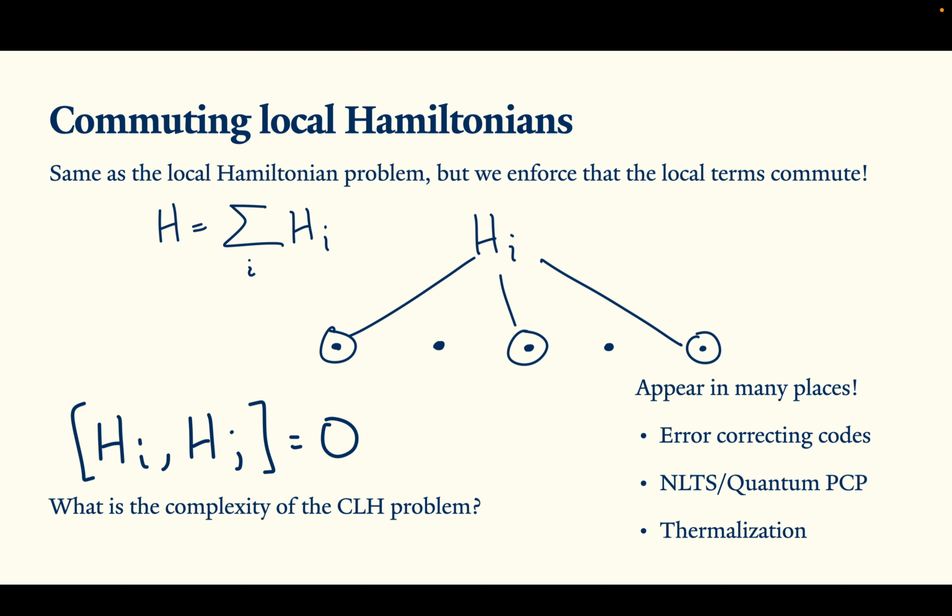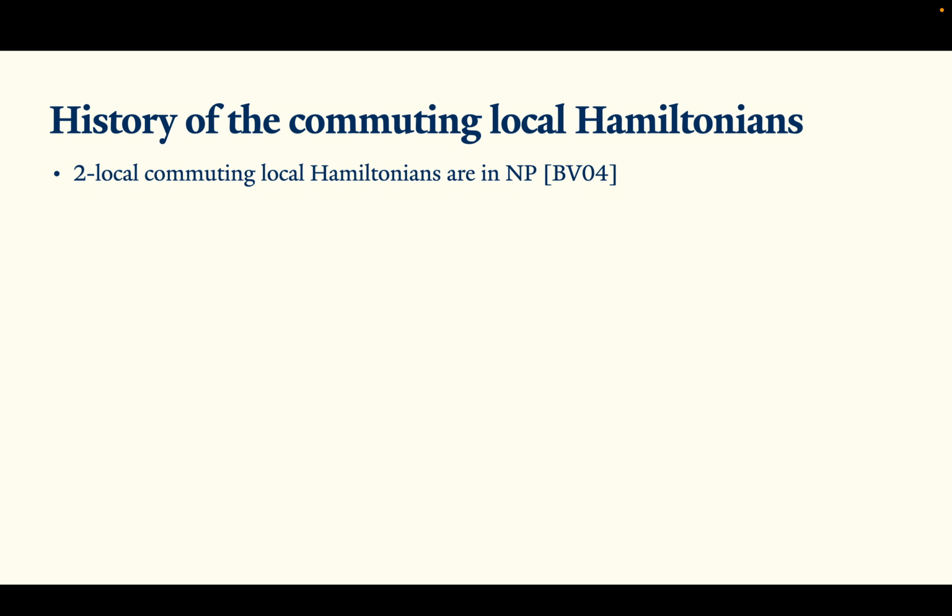So the commuting local Hamiltonian problem, like I said, is a kind of less quantum version of the local Hamiltonian problem, and we might worry that it's so less quantum that it's actually classically possible to verify the ground energies. And indeed, there's been a long line of work showing that ever increasingly expressive families of commuting local Hamiltonians are contained in NP. So Bravyi and Vyalyi started this line of work by showing that the two-local commuting local Hamiltonian problem, where local terms commute and only act on two particles, but the particles can have arbitrary polynomial dimension, is in NP.